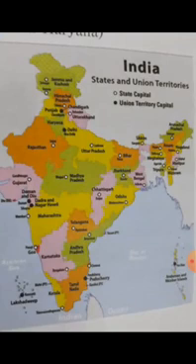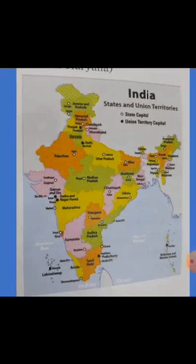That means a map that shows a country's political divisions: states and their capitals, union territories and their capitals, and their boundaries. Such a map is called a political map. Now we will learn about the states.